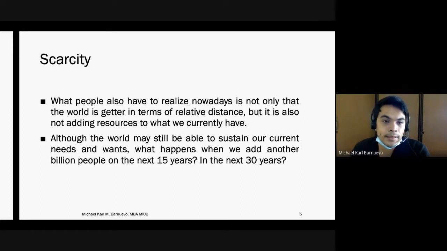What people also have to realize nowadays is not only that the world is getting bigger in terms of relative distance, but it is also not adding resources to what we currently have. The problem, especially when it comes to natural resources, is that our consumption is faster than the recovery of natural resources.